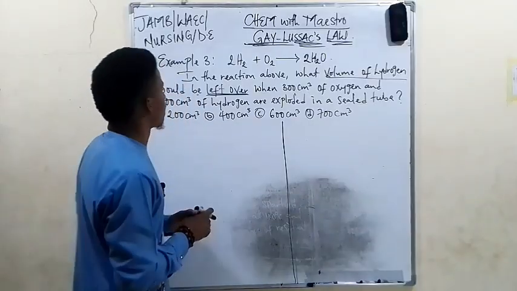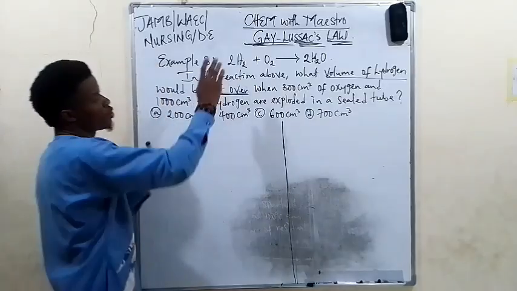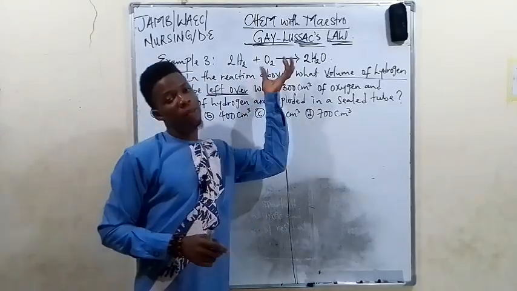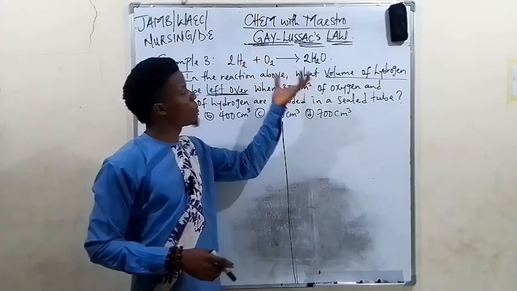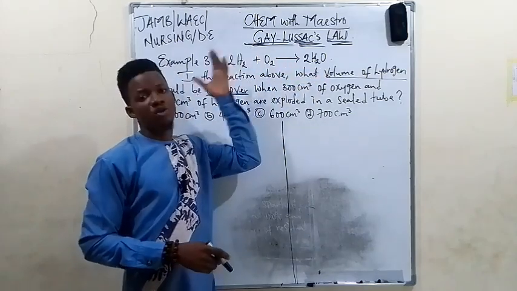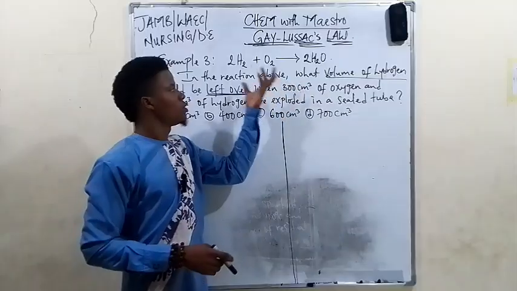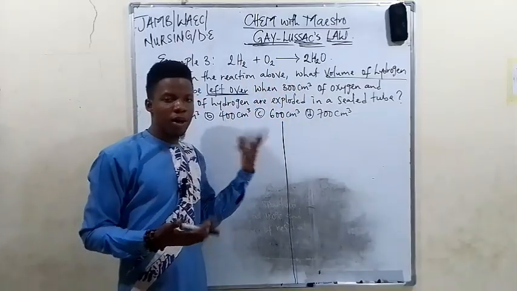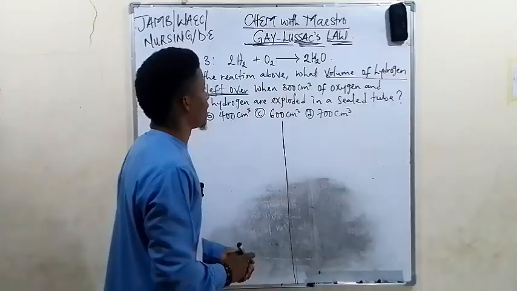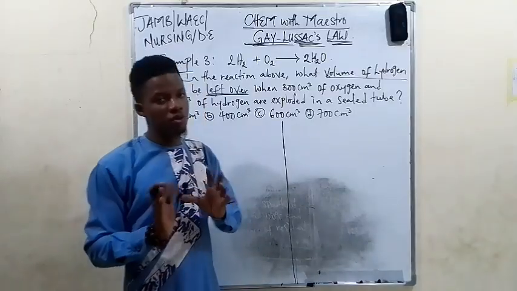Now they've already given us, you see, for this question, a balanced chemical equation. So sometimes you might be given a balanced chemical equation, sometimes you might not be given. So just make sure you know how to write and balance chemical equations. If you don't know how to do it, please stay glued to this channel.